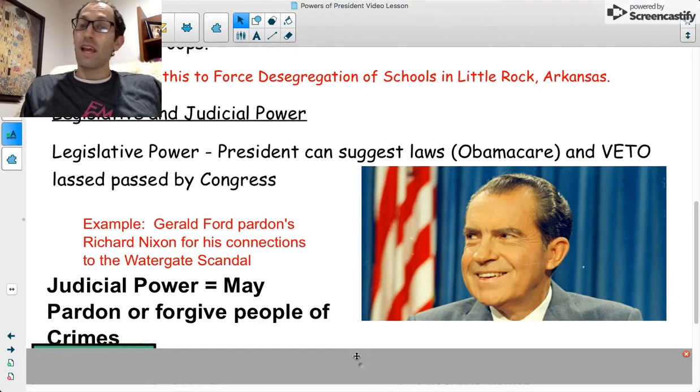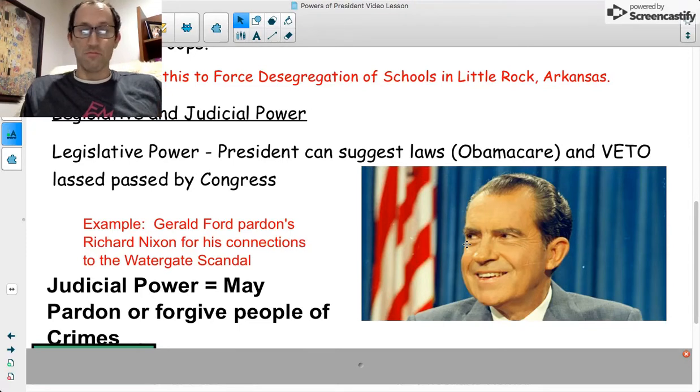A famous example of this is Richard M. Nixon through the Watergate scandal. We have discussed how he was withholding tapes from getting to the Justice Department and trying to cover up his involvement in a burglary of the Democratic National Convention, which was held at the Watergate Hotel. So because he held those tapes, he was basically involved in a crime, and he would not release those to the public.